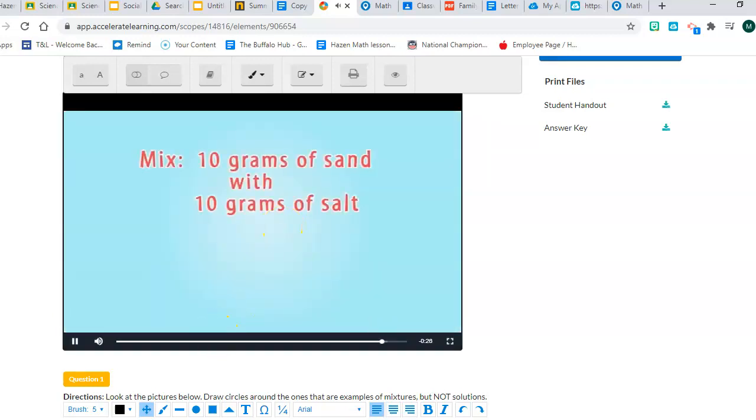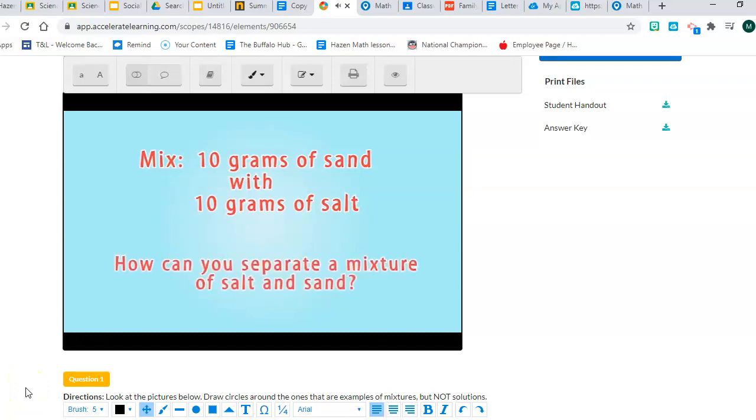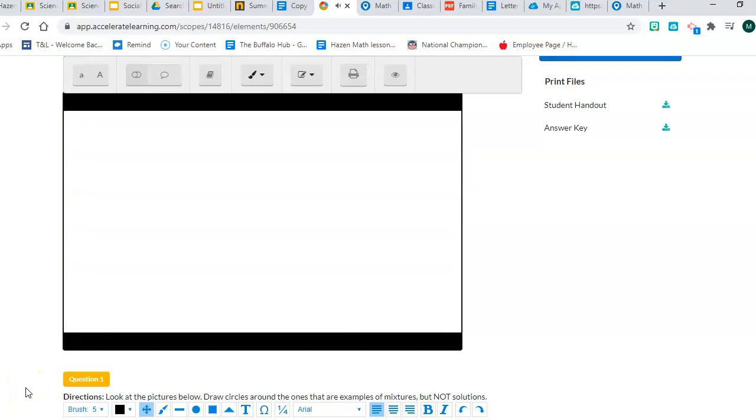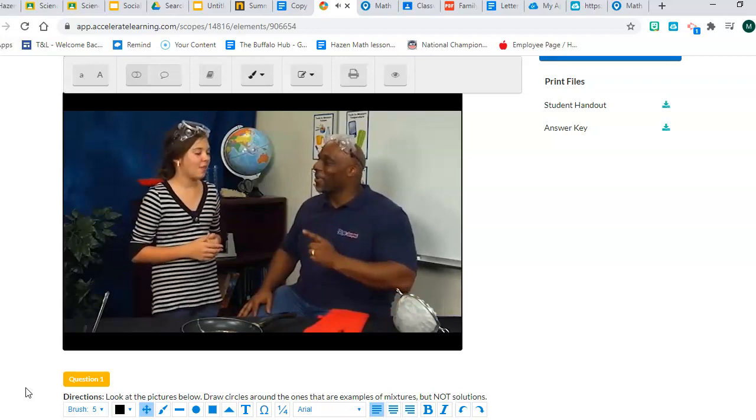Mix 10 grams of sand with 10 grams of salt. Using the tools available in your science lab, see if you can separate the sand and the salt based on their properties. Oh, I can't wait. This is going to be cool.